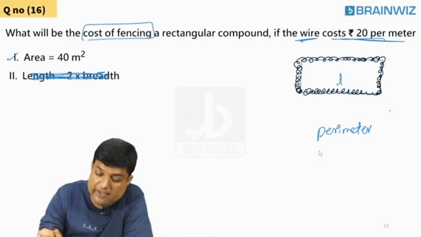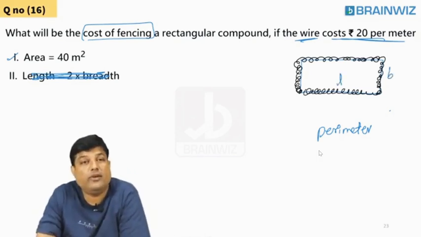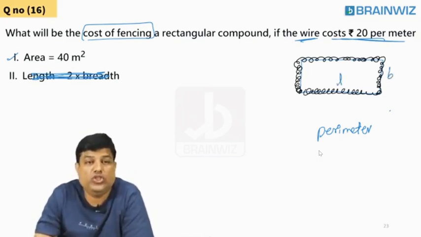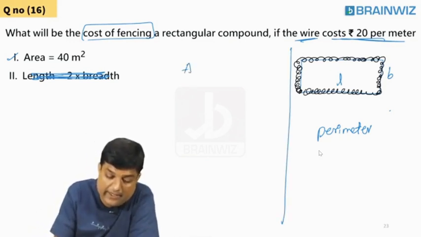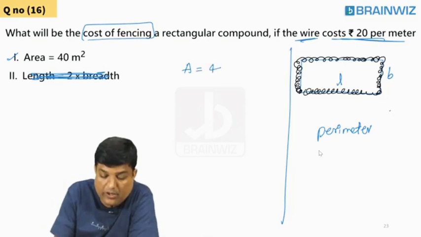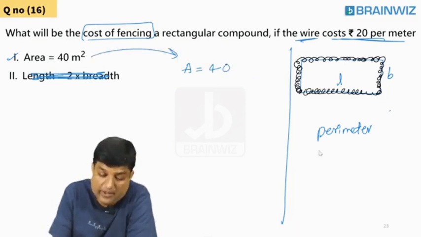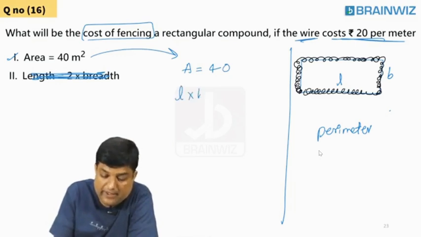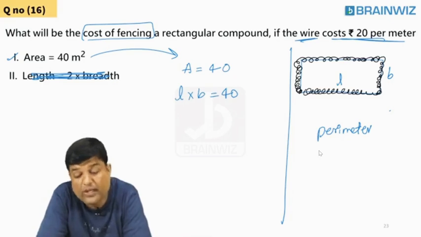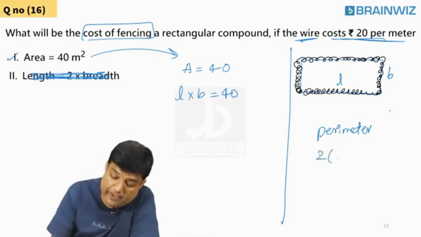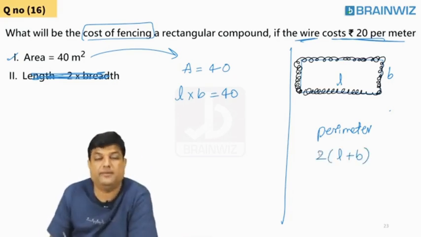Let this be length. This be breadth. Following everybody? Good. Area is equal to 40. Means length into breadth is 40. But you don't want length into breadth. What do you want, students? Perimeter. What is perimeter? 2 into (L plus B).